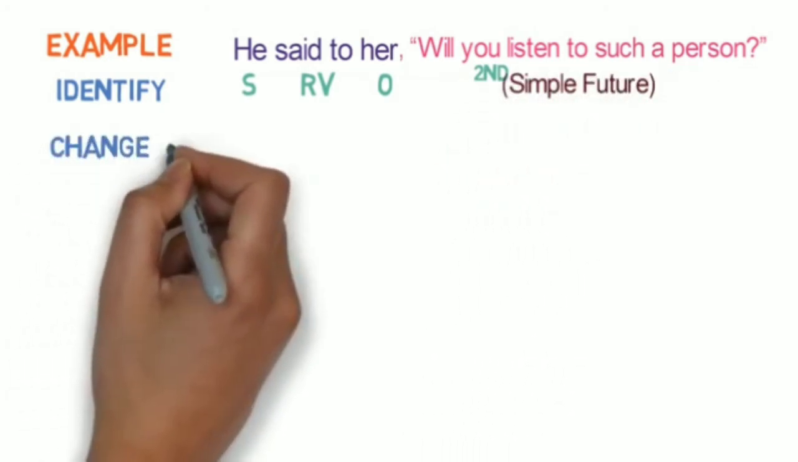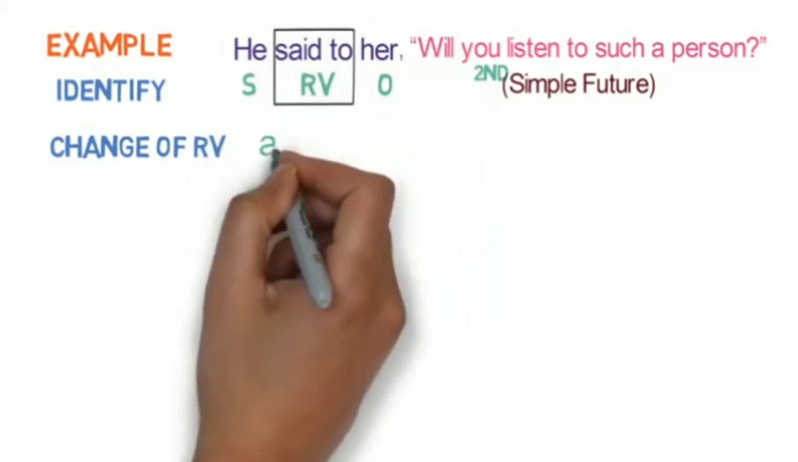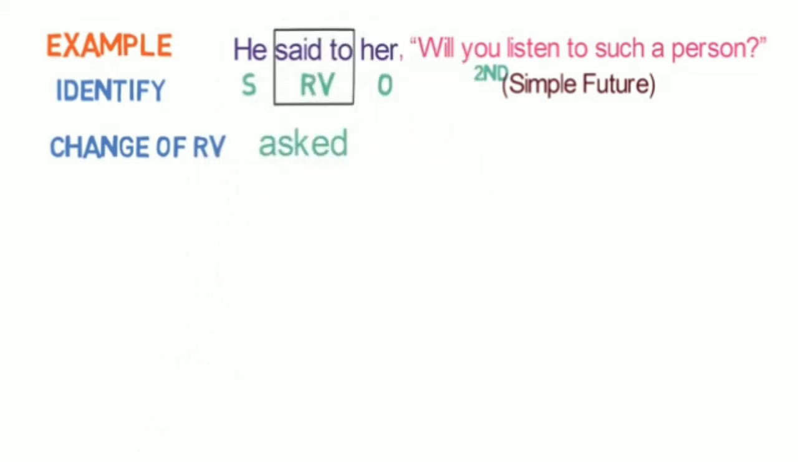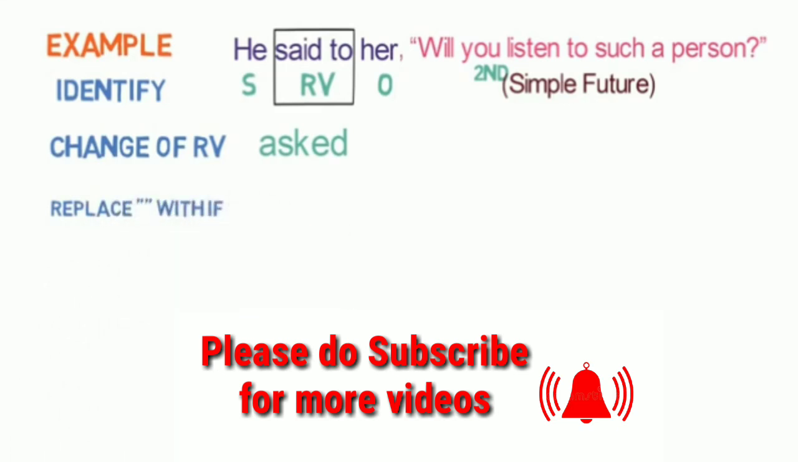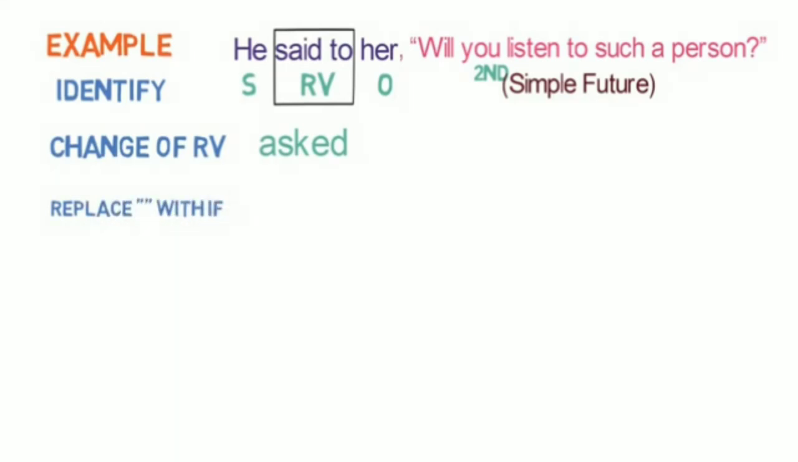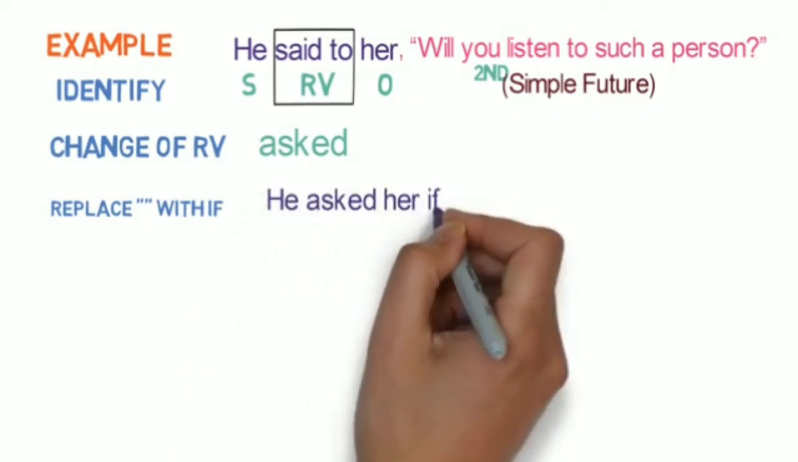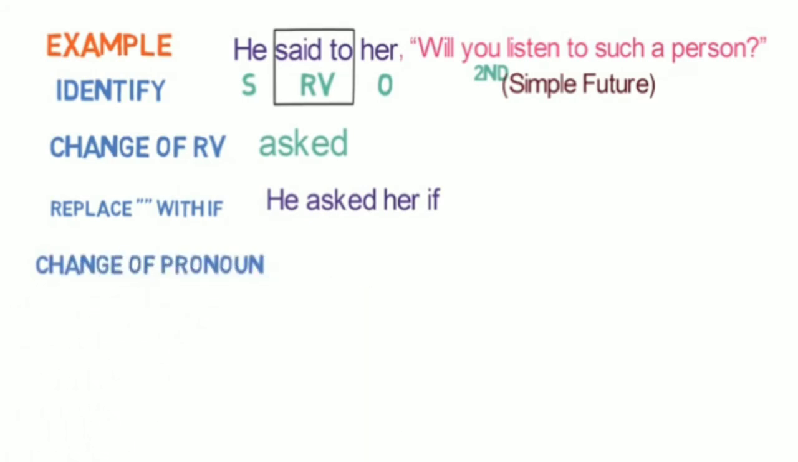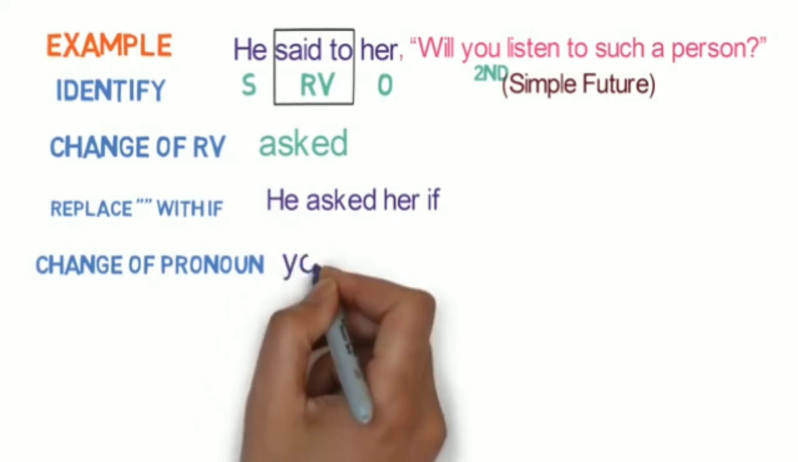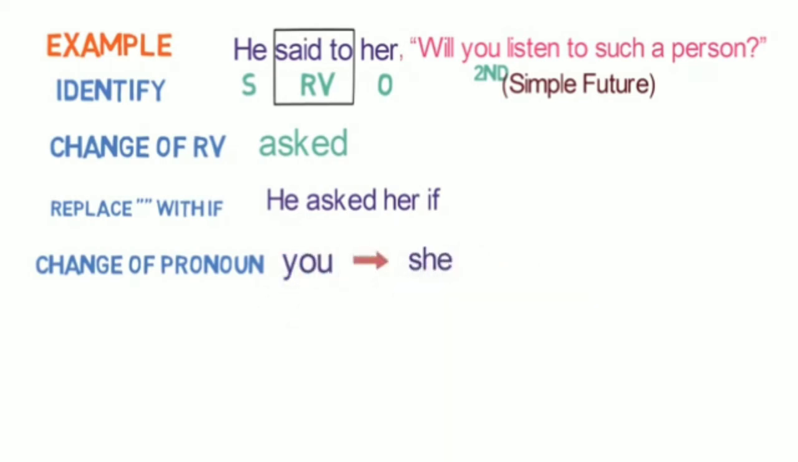Step 2 is the change of reporting verb. Said to will become asked here. Step 3 is replace the inverted comma with if, as it is a yes-no type of question. So the sentence will become like this. He asked her if. Step 4 is the change of pronoun. Here, you is in the second person and object is her. So you will be converted to she.